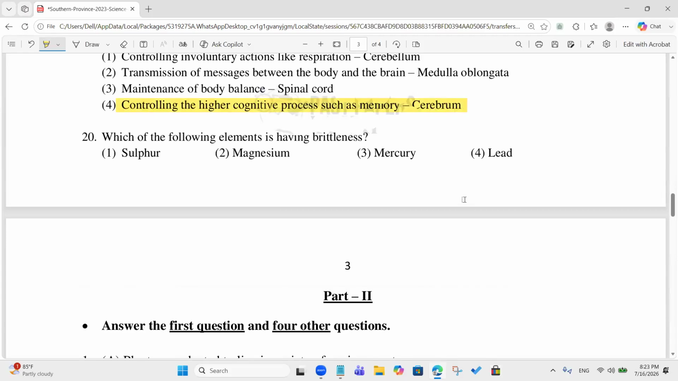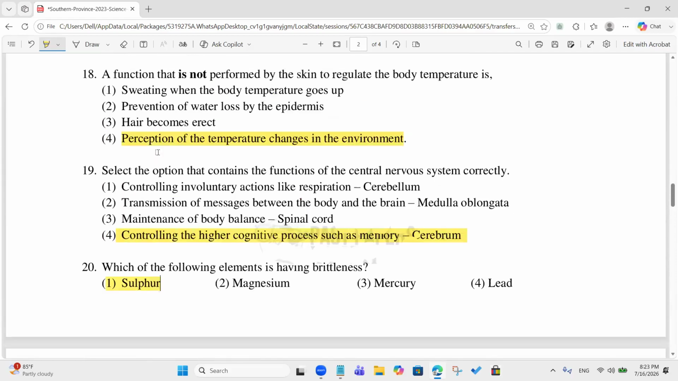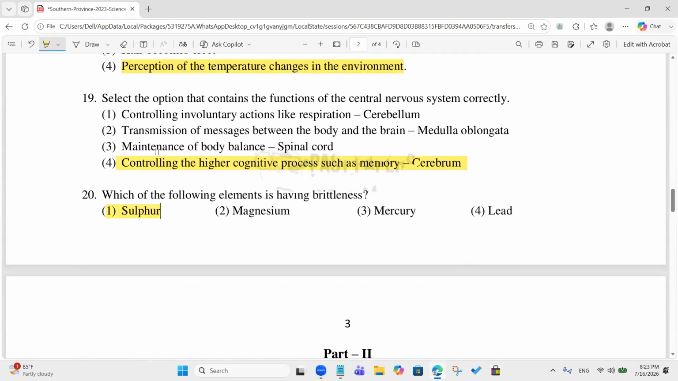Which of the following elements having the brittleness? Sulfur. What's the color of sulfur? Yellow. Yeah, yellowish color. Good. Okay, now you count how many answers are correct out of 20. Sir, 18.